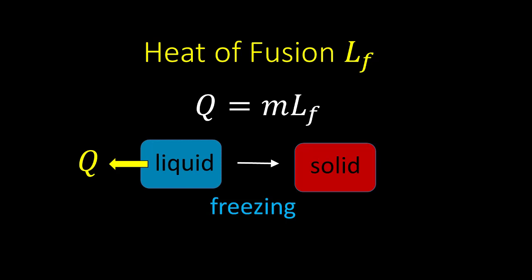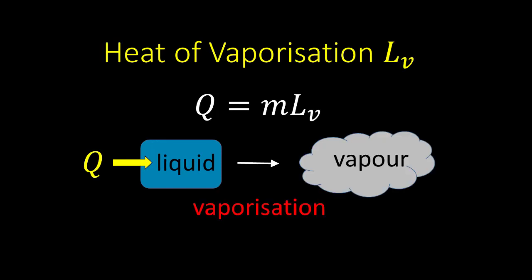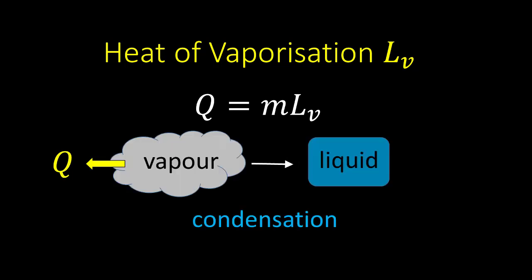Energy is released as heat as strong bonds form between molecules and the liquid becomes solid. In this case, negative heat Q equals mLF is added to the liquid, which means that positive heat is lost. When a liquid of mass m vaporizes, positive heat Q equals mLV is added to vaporize it completely, where LV is latent heat of vaporization. This energy breaks the weak bonds between molecules and frees the particles to fly around apart from each other.